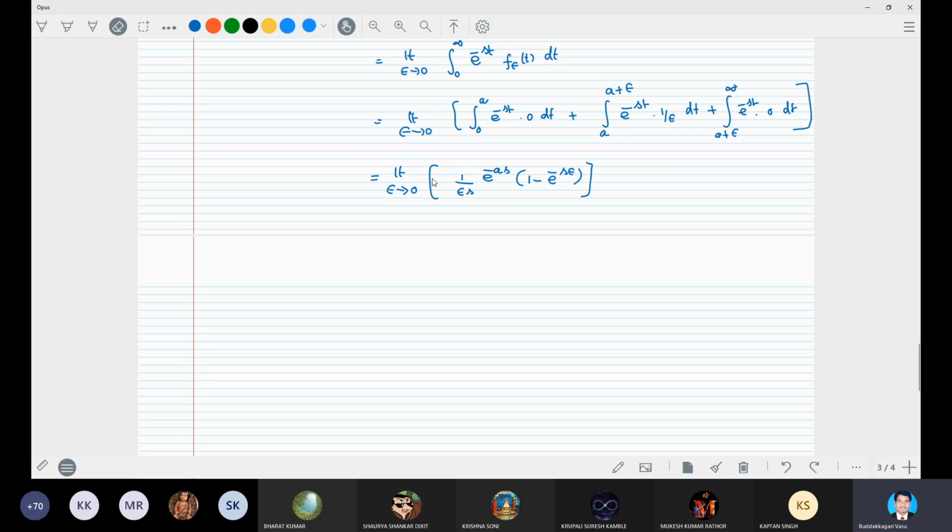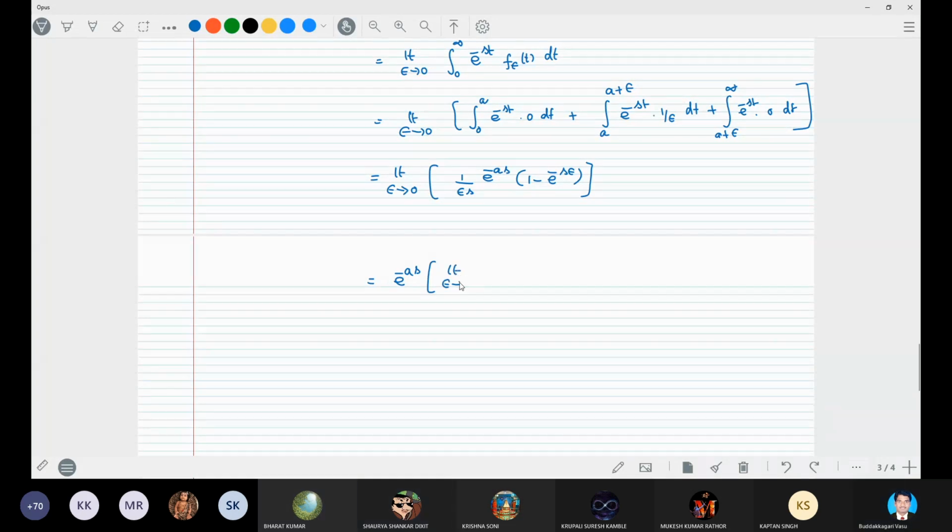So therefore, this you can simplify, that is equal to 1 by epsilon s, e power minus as into 1 minus e power minus s epsilon, and epsilon tends to 0 you have to apply. If you put epsilon tends to 0, what will you get here? In the numerator, it will be e power 0, 1, 1 minus 1, 0, so 0 by 0, right? So what we will do? Apply the L'Hospital rule, right?